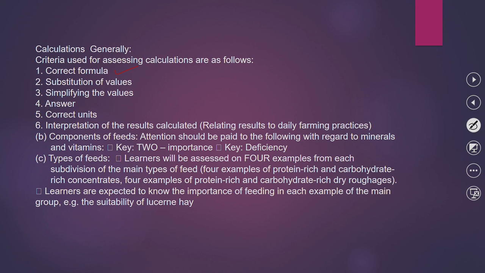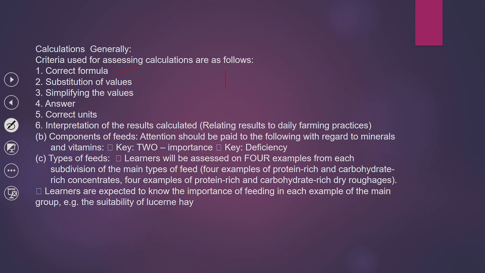Let me also give an example with the nutritive ratio. The nutritive ratio is 1 is to 2: TDN minus percentage DP over percentage DP.